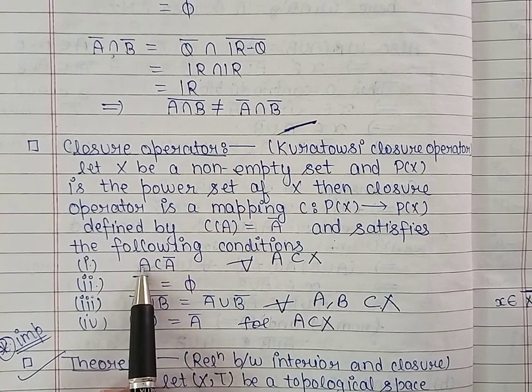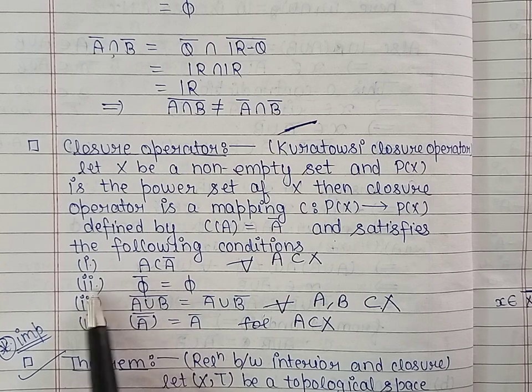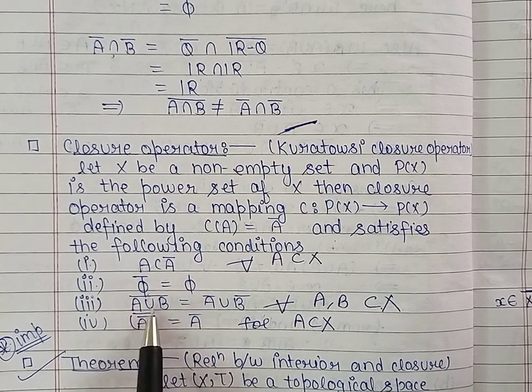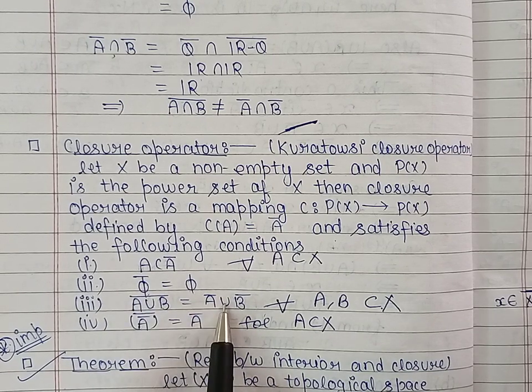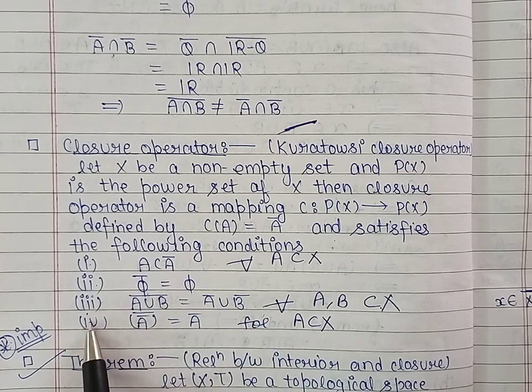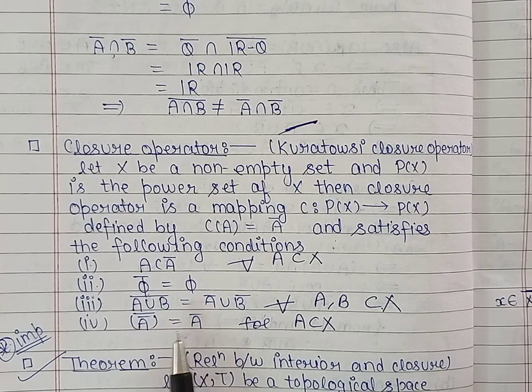First property, every set is contained in its closure. Second property, phi closure is equal to phi. Third property, A union B whole closure is equal to A closure union B closure, where A and B are subsets of X. And the last property, the closure of closure is equal to A closure.